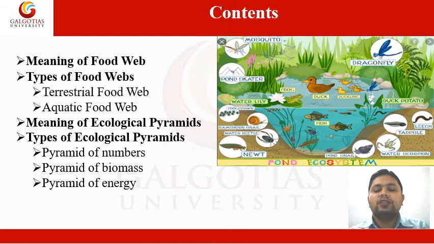Now these would be the contents of this presentation. Initially I will start with the meaning of food web. Then I would be discussing the types of food webs. Basically I would be discussing these two types, that is terrestrial food web and aquatic food web. Then I will discuss the meaning of ecological pyramids, and then the types of ecological pyramid, the three types.